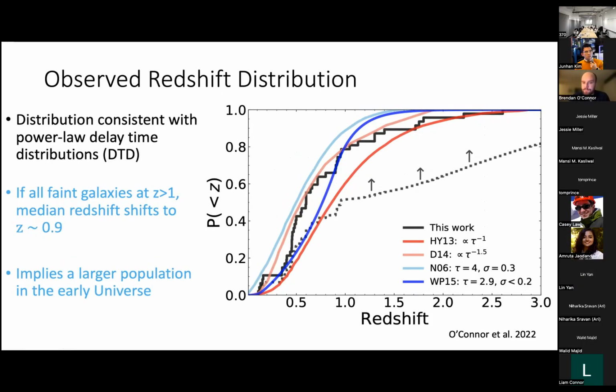But in any case, it's implying that there's a larger population in the early universe, which tells us that binary neutron stars must emerge much faster than we thought. The delay time distribution must be steeper, a steeper power law. And this tells us that binary neutron stars could have been responsible for polluting the early universe with heavy metals, which 10 years ago, based on these blue lines, we would not have thought.